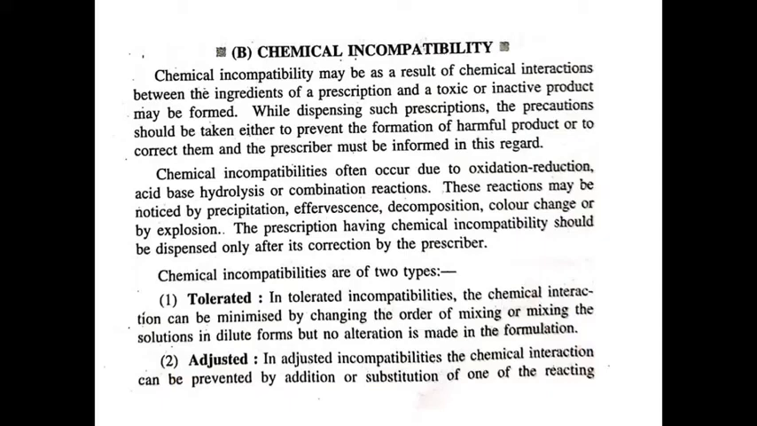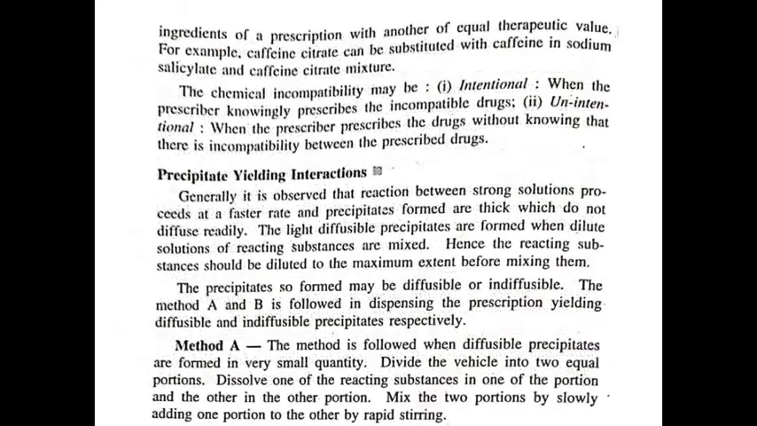Tolerated type. In tolerated incompatibilities, the chemical interaction can be minimized by changing the order of mixing or mixing the solutions in dilute forms, but no alteration is made in the formulation. In adjusted incompatibilities, the chemical interaction can be prevented by addition or substitution of one of the reacting ingredients of a prescription with another of equal therapeutic value. Example, caffeine citrate can be substituted with caffeine in sodium salicylate and caffeine citrate mixture.